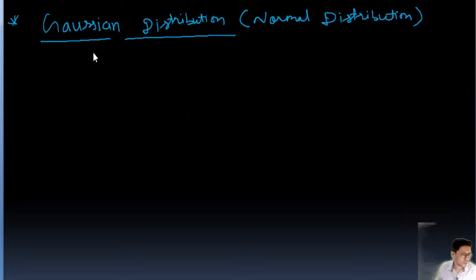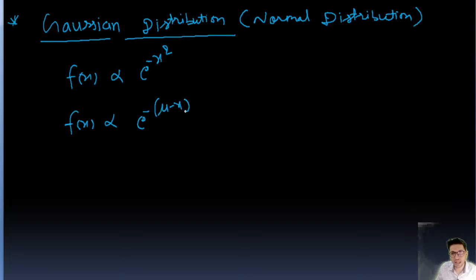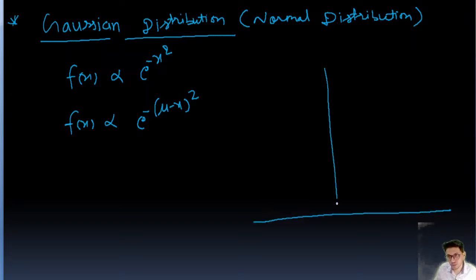Okay, so in Gaussian distribution, the function f(x) is proportional to e to the power minus x square, or f(x) is proportional to e to the power minus (mu minus x) whole square. Okay, so I'll draw the graph for this. So this is like this. This is the Gaussian distribution.